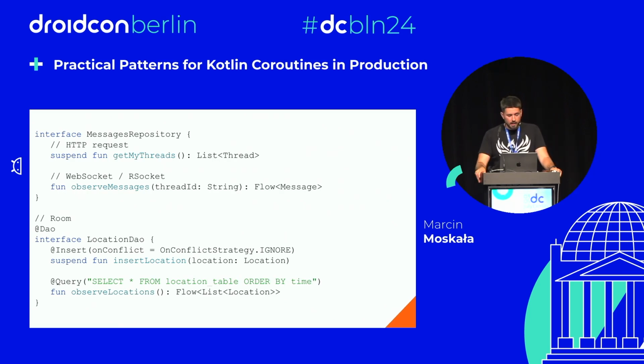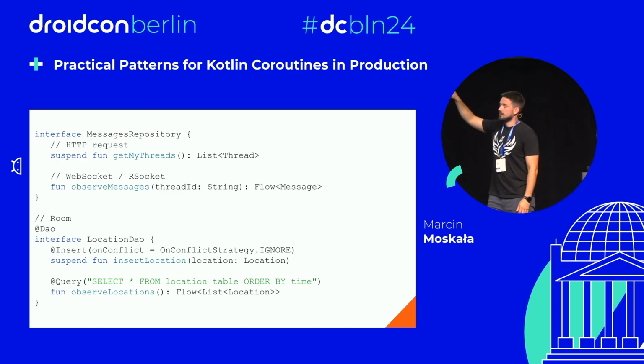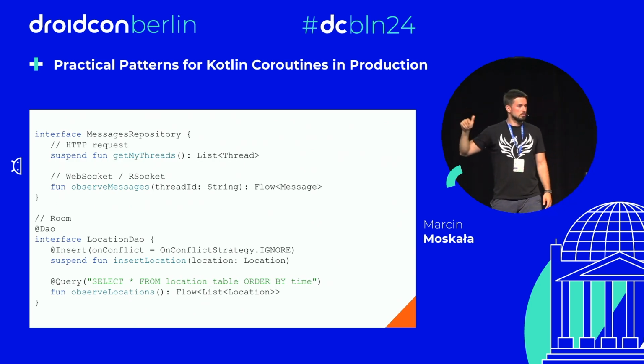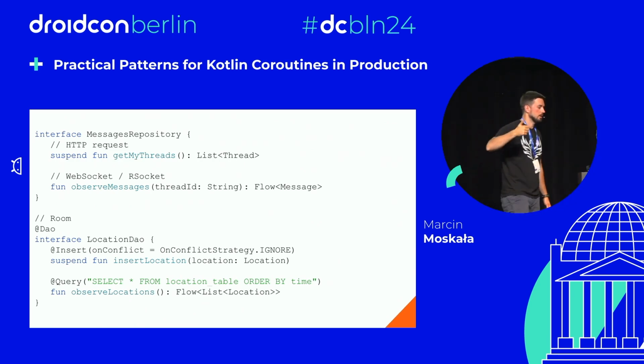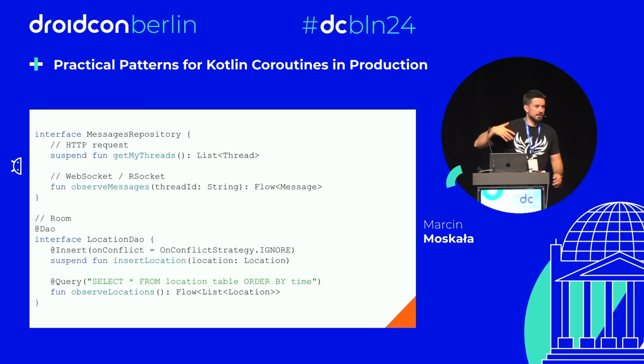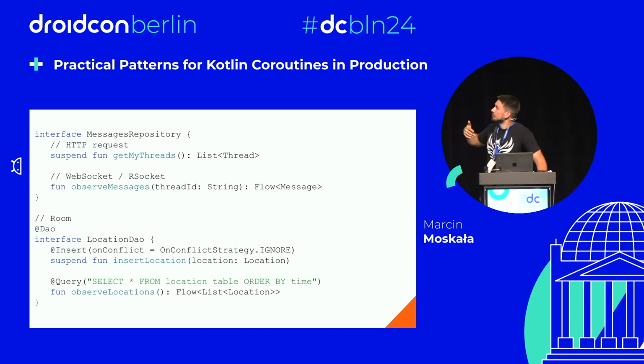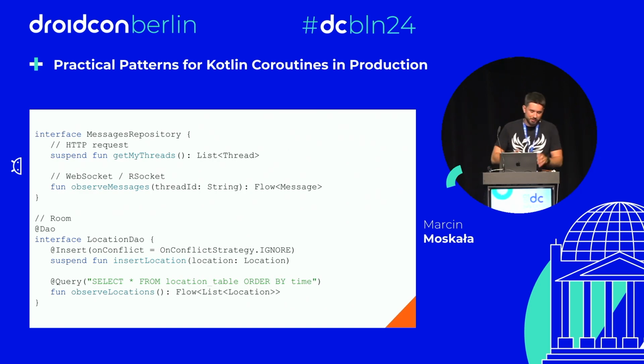Nevertheless, I need you to understand that flow is cold, and whenever you collect on a flow, let's say you have this observe method, whenever you collect on that, you create a new observer. Yeah, you start a new socket or WebSocket connection, or a new observer on a database, which is pretty often problematic. We don't want to have more WebSocket connections than needed. They are very limited and quite expensive.